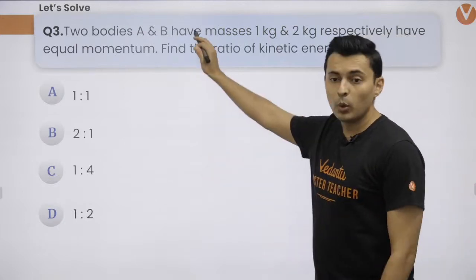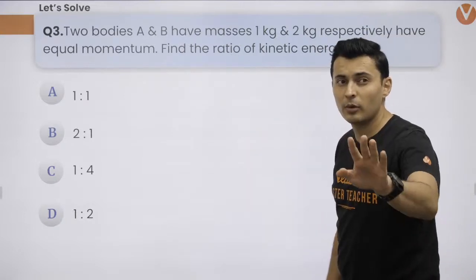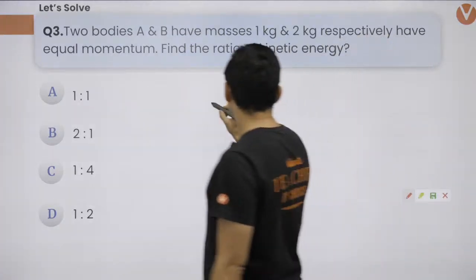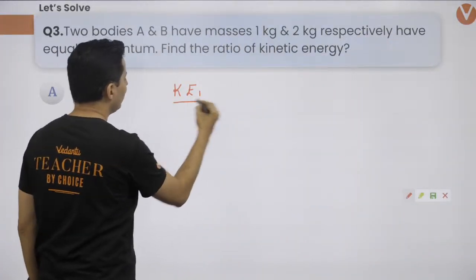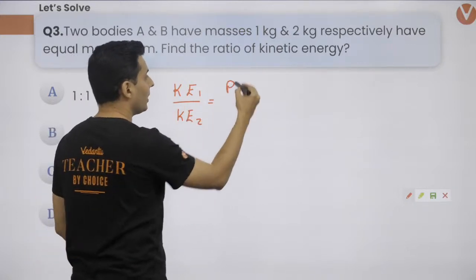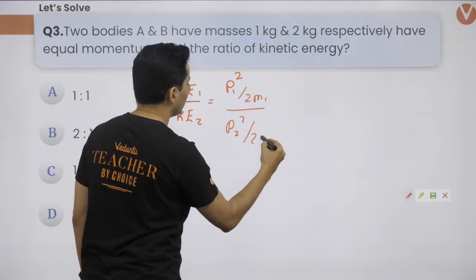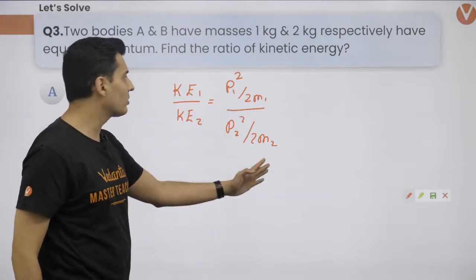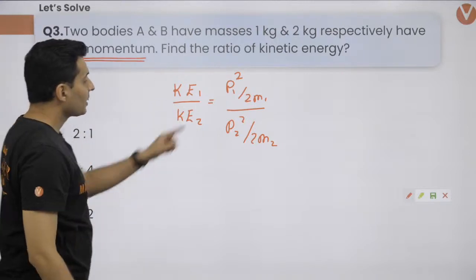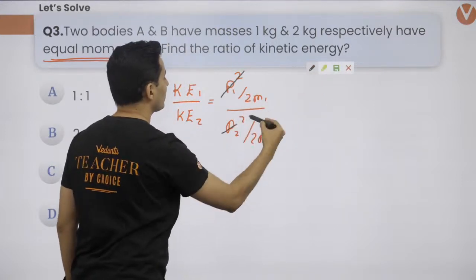Now, both the bodies have masses 1 kg and 2 kg respectively, and they have equal momentum. Find the ratio of kinetic energy. See guys, the ratio of kinetic energy 1 divided by kinetic energy 2 will be, use this formula, P square by 2m divided by P square by 2m. That's the formula of kinetic energy. But the given thing is they have equal momentum, so P1 square and P2 square are going to get cancelled.